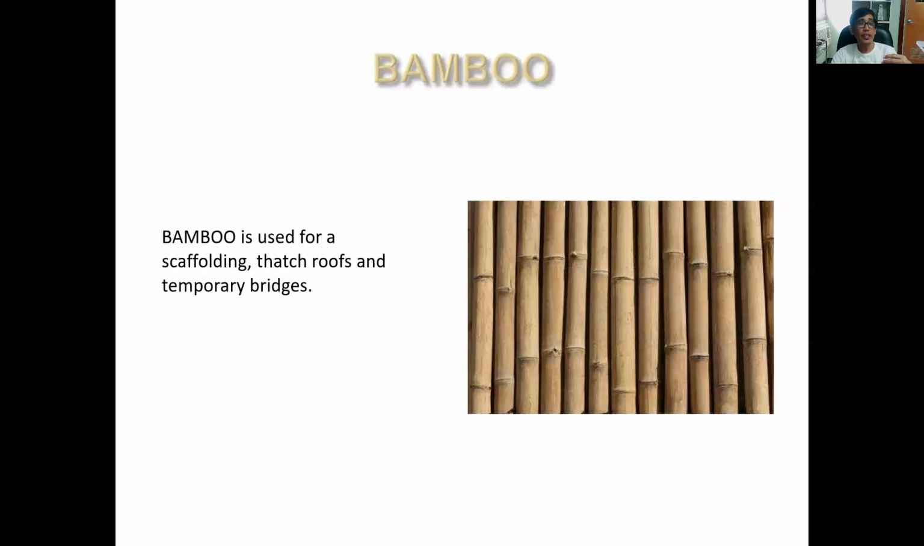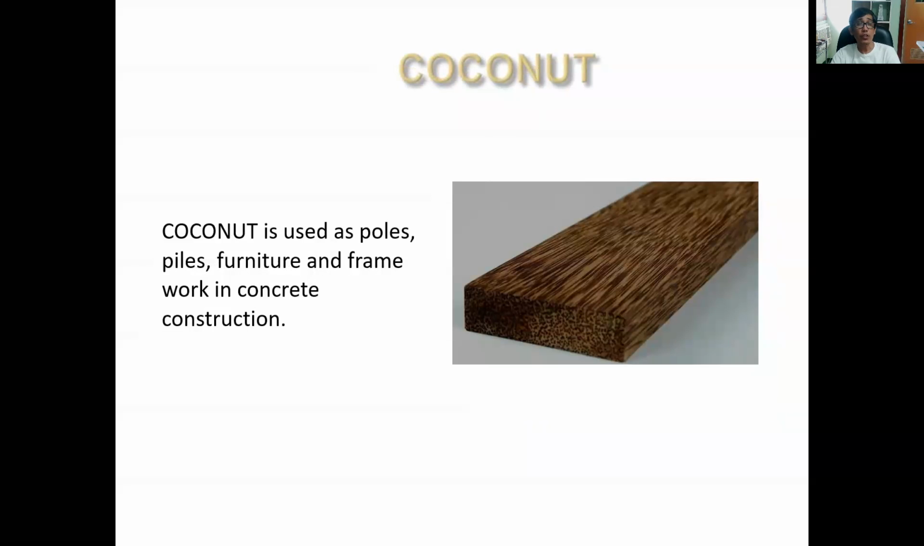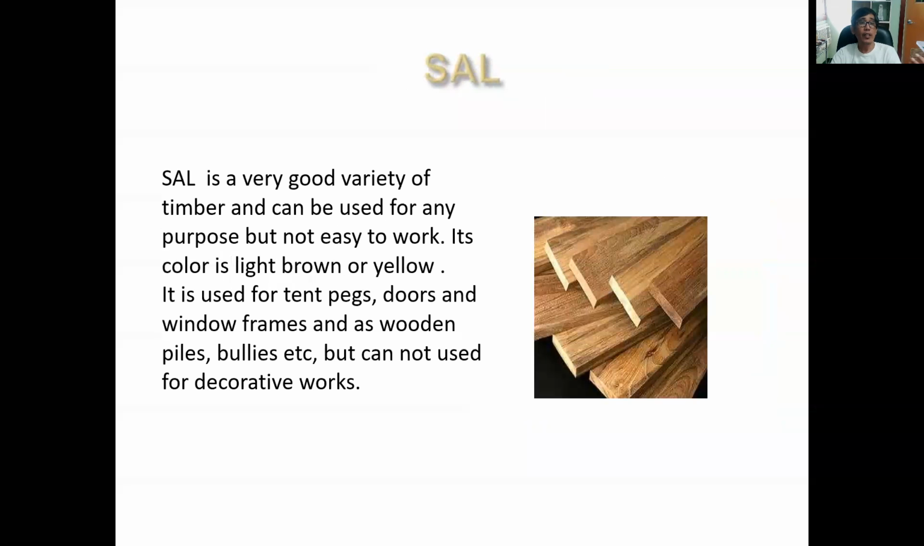Another is the bamboo. It's a grass, and it's used for scaffolding and temporary structures. Another is the coconut, which is commonly seen in the Philippines. It's used for poles, piles, or framework in concrete construction. This is the coconut lumber.